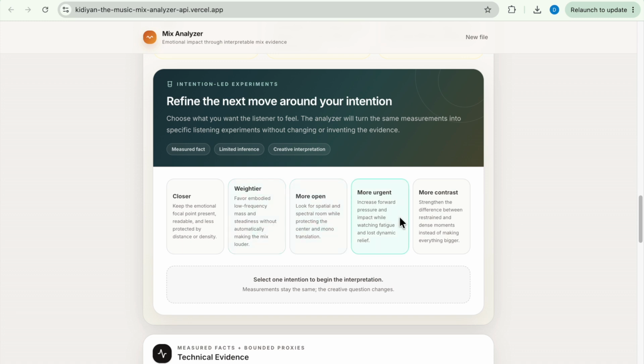The result is not a scoreboard. It is an evidence-linked tool that helps developing producers connect technical mix decisions with creative intention.